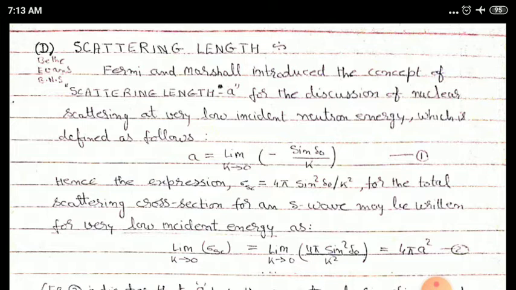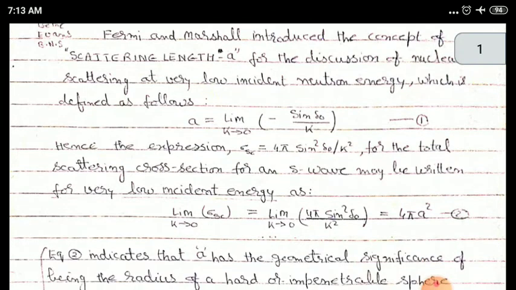So in the expression of scattering cross section, that is sigma sc is equal to 4 pi sine square delta 0 upon k square, which is for the total scattering cross section for an S wave, may be written in this context as limit k tends to 0 sigma sc equal to limit k tends to 0 4 pi sine square delta 0 upon k square, and this term will become 4 pi a square.